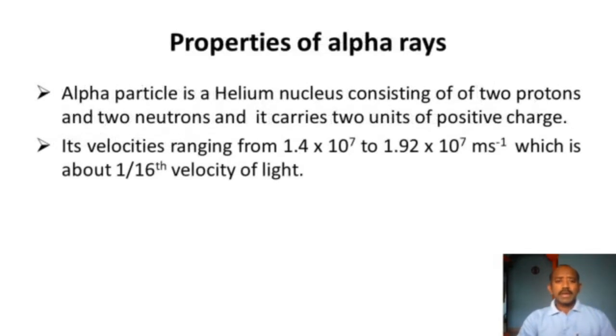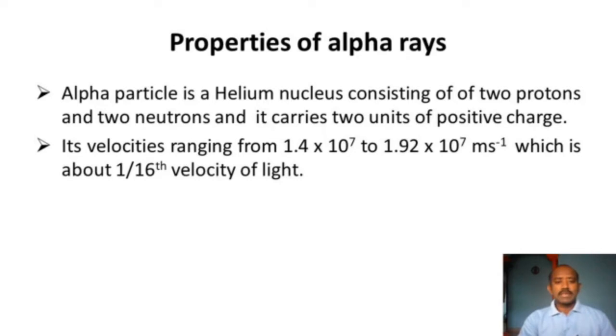Now we have to study some of the important properties of alpha rays. The alpha particle is a helium nucleus, consisting of 2 protons and 2 neutrons, and it carries 2 units of positive charge. Its velocity varies from 1.4 into 10 to the power of 7 meter per second to 1.92 into 10 to the power of 7 meter per second, which is about 1/16th of the velocity of light.